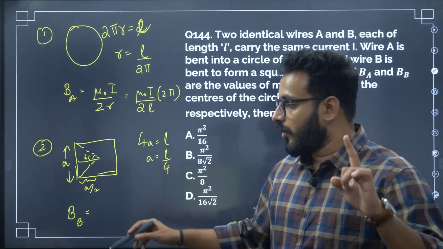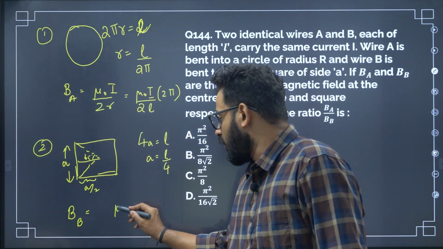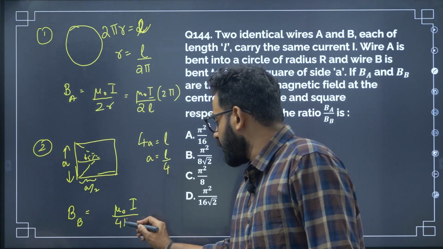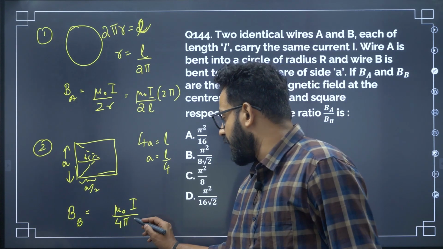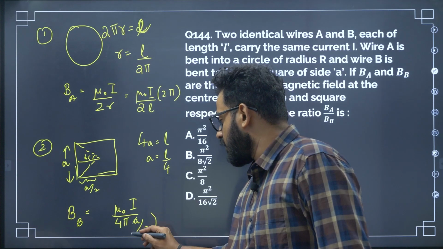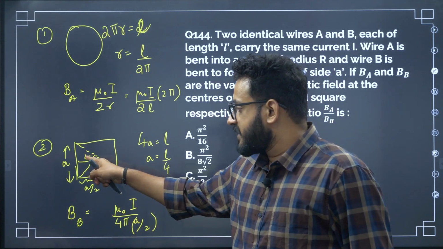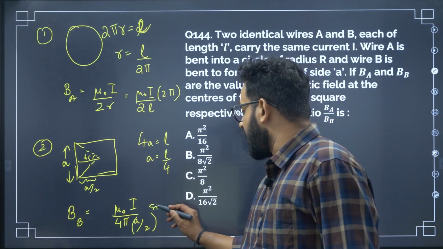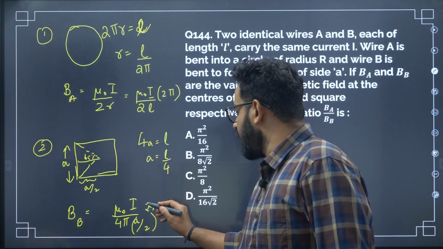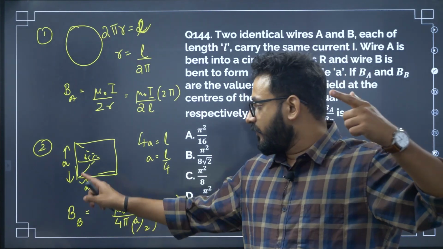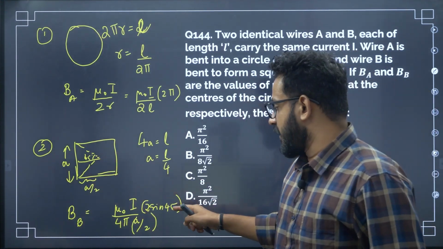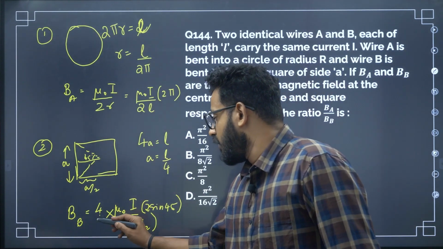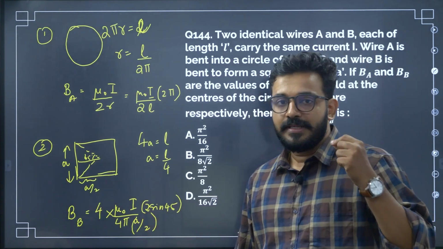Each side will contribute mu naught I divided by 4 pi into the distance between them, that is A by 2, into sine of first angle plus sine of second angle. Both are 45. So we have sine 45 plus sine 45, 2 sine 45. This is because of one side. We have 4 sides. So this is the magnetic field at the center due to the square.